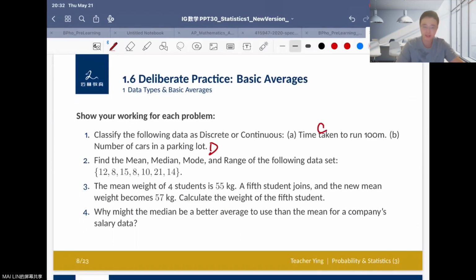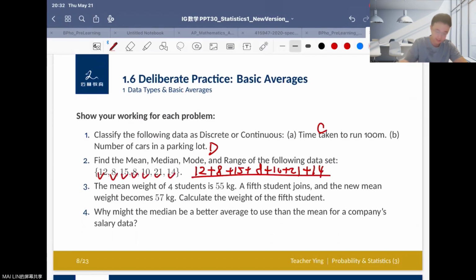And the second problem is to find the mean, median, and mode, and also the range for the following data set. So first, mean value means the average value. So we can say here it equals 12 plus 8 plus 15 plus 8 plus 10 plus 12 plus 21 plus 14, over the total number, here 1, 2, 3, 4, 5, 6, 7. That is over 7, right? Okay, that is the mean value here.